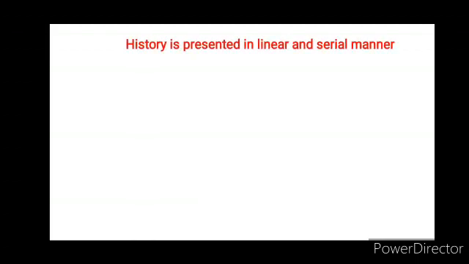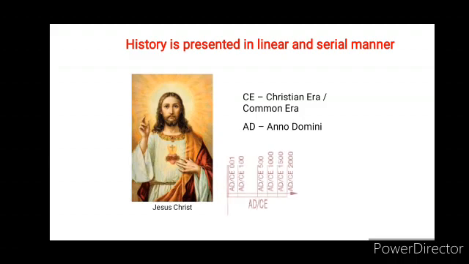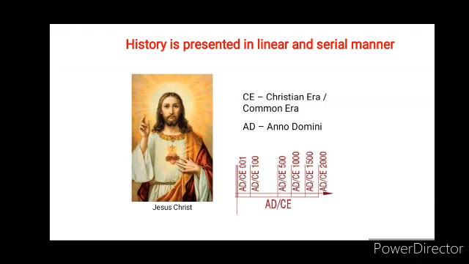Similarly, history is also presented in a linear and serial manner, keeping a chain of events one after another. For this, we refer to the calendar which started in the memory of Jesus Christ and hence is called the Christian era, written as CE or AD. AD denotes Anno Domini, which means in the year of Jesus Christ. The first 100 years is written as 100 CE or 100 AD in this calendar.